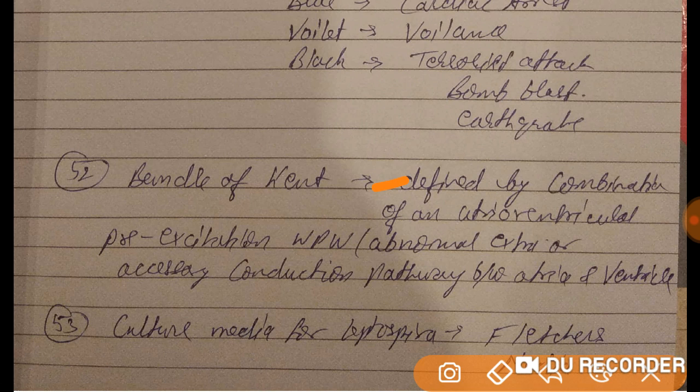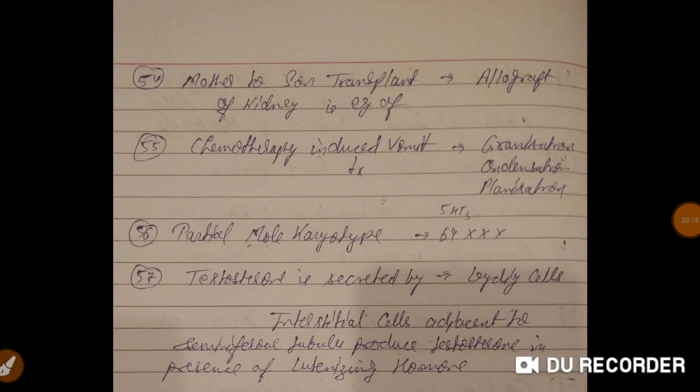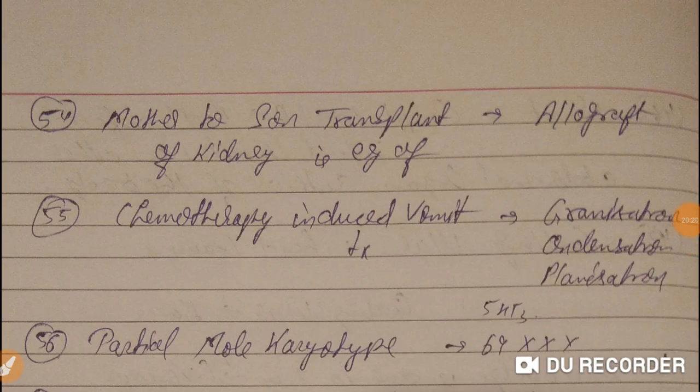Now, bundle of Kent is defined by the combination of atrioventricular pre-excitation, Wolff-Parkinson-White syndrome, an abnormal extra or accessory conduction pathway between atria and ventricles. Okay. Culture media for Leptospira is Fletcher's media. Okay. Now, mother to son transplant of kidney is an example of allograft.